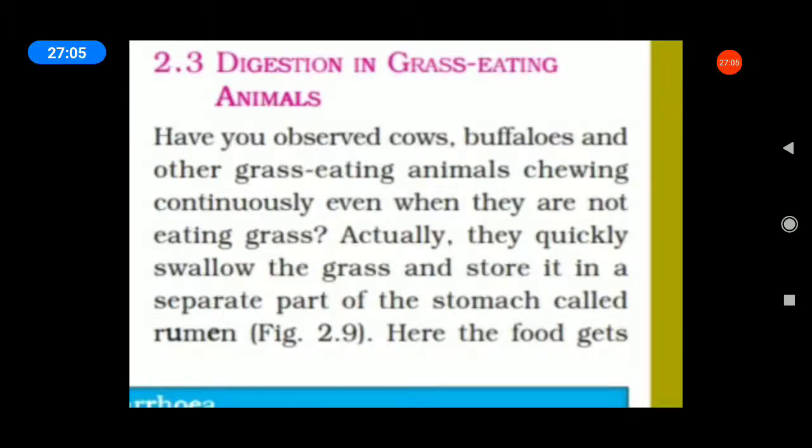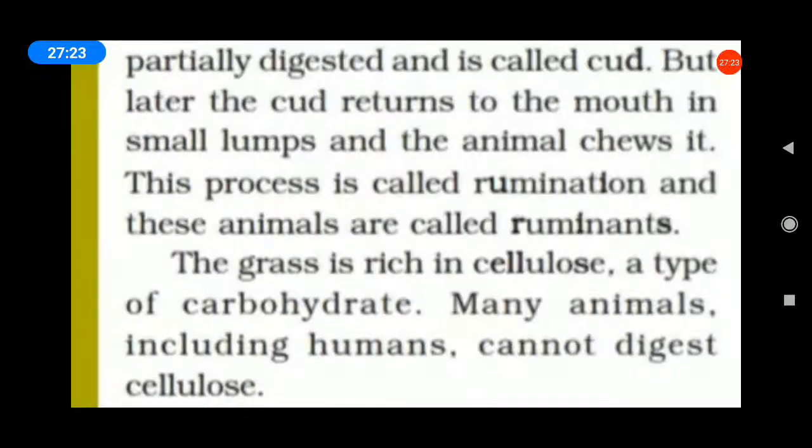Okay, digestion in grass eating animals. Buffaloes and grass eating animals chew continuously. Already we learned, just to revise. They quickly swallow the grass and store it in a separate part of the stomach called rumen. The food is partly digested and is called cud. What is cud? Underline the word. Next, the cud returns to the mouth in small lumps and the animal chews. This process is called rumination.